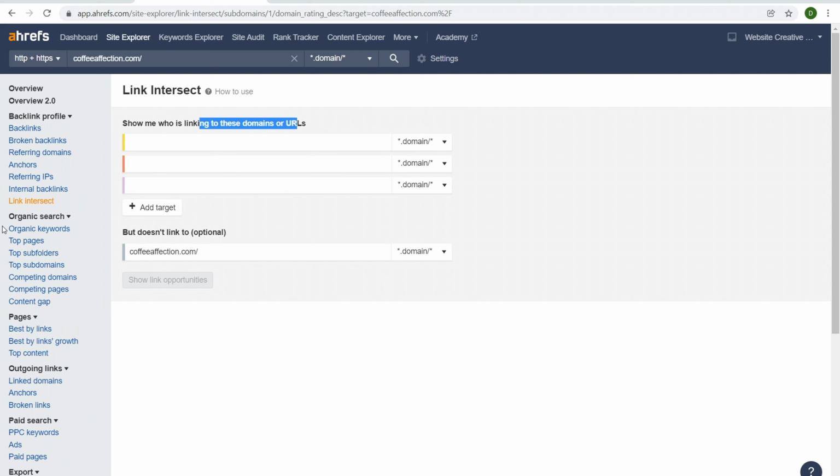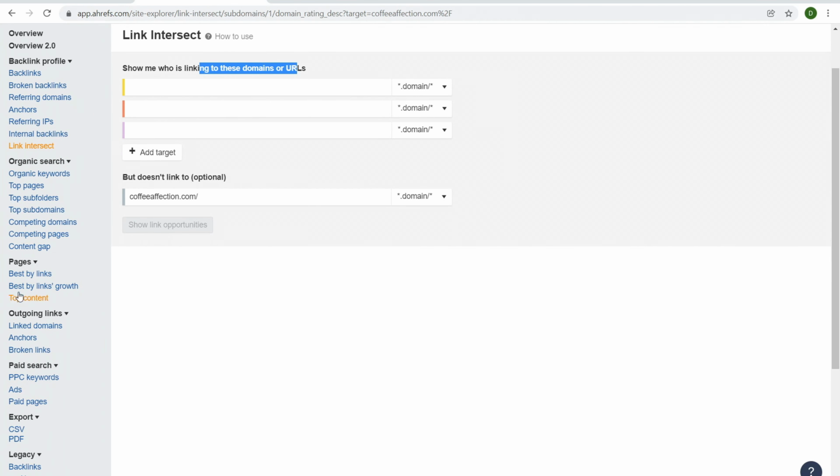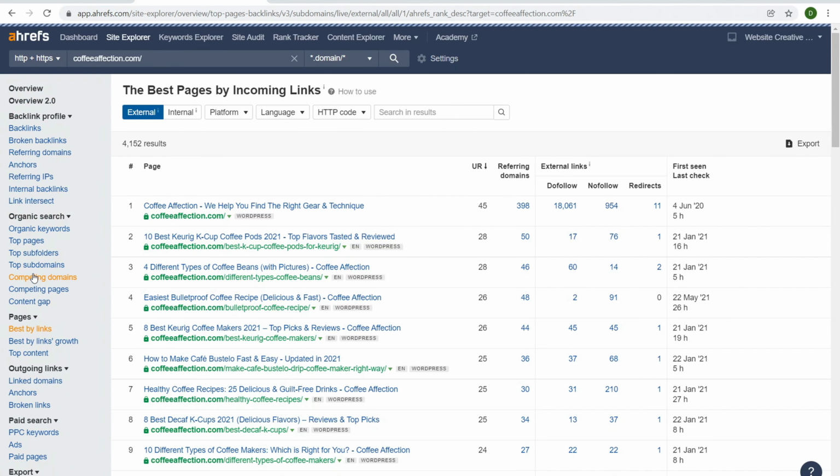So we have the organic search we covered. We have pages, and then we have pages by links. So best pages by links. What does that mean? Okay, so obviously the homepage usually is the top page. So we come down here. Okay, so we have 10 best Keurig K coffee pods 2021. All right, so I like that. So that's referring domain names. Oh, good. Has 50. That means this is their strongest page. This has the most links to it.